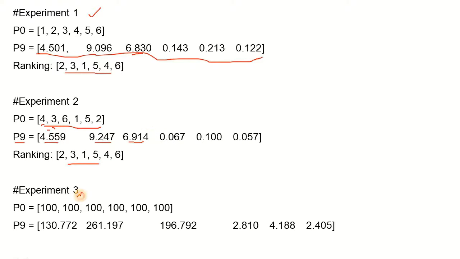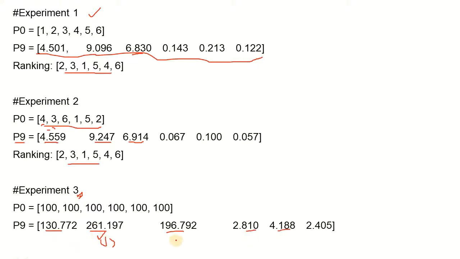In the third experiment, we are using a completely different range of values. We are assigning all the nodes to have the initial page rank of 100. Now with this one, the values are changed because we have completely taken them into a different set of values. But you would observe that the ranking is not modified. As you can see, this is the highest value.